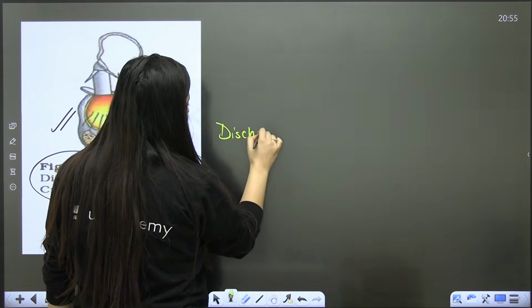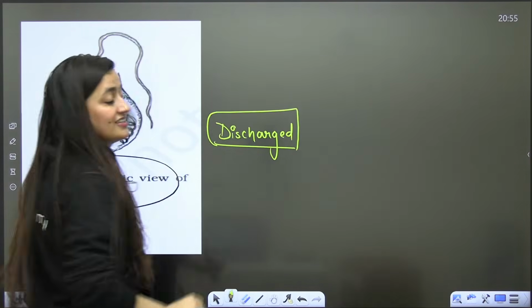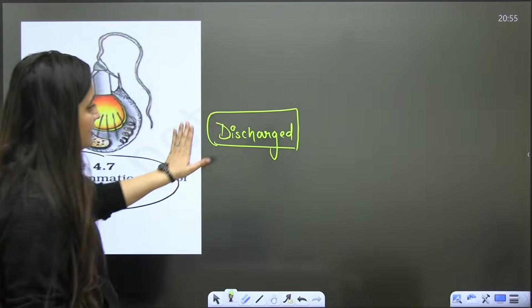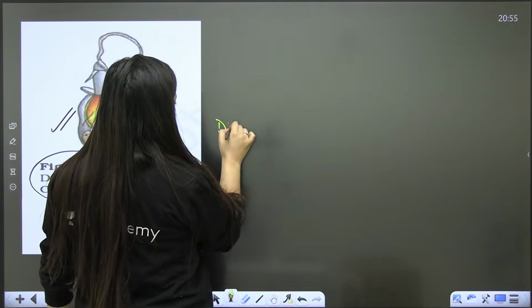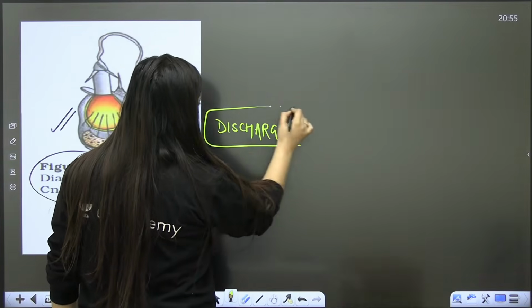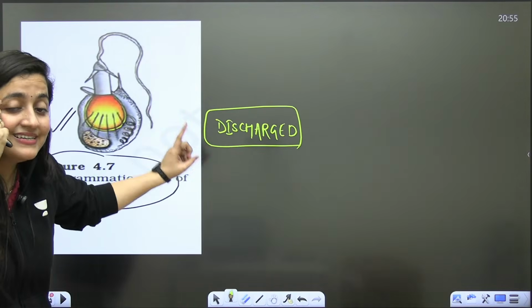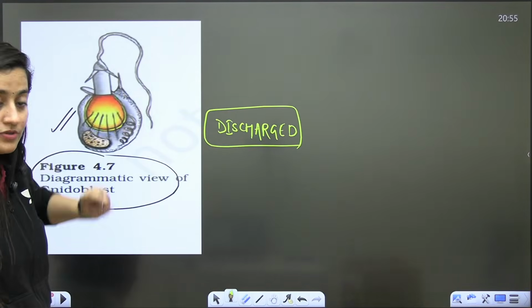So this one is the discharged one. Are you getting my point? Okay, so they can use it once. So you should know about this cell.